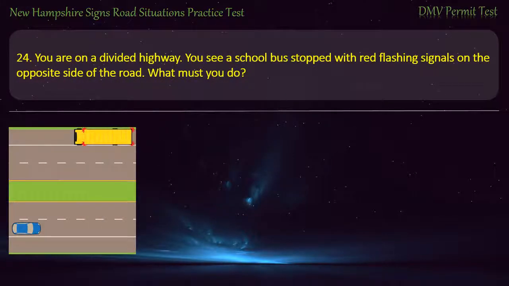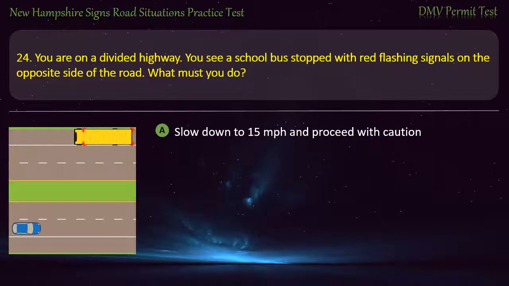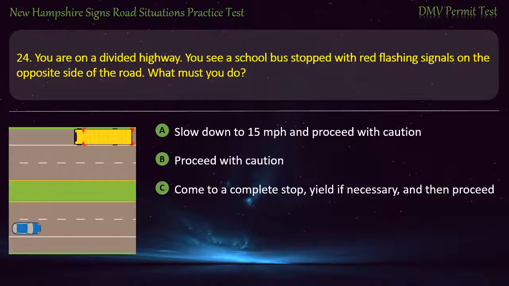Question 24. You are on a divided highway. You see a school bus stopped with red flashing signals on the opposite side of the road. What must you do? Slow down to 15 miles per hour and proceed with caution. Come to a complete stop, yield if necessary, and then proceed. Stop before reaching the bus position. Answer. Proceed with caution.